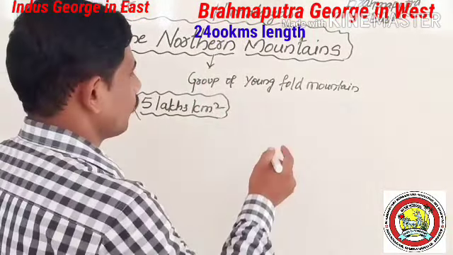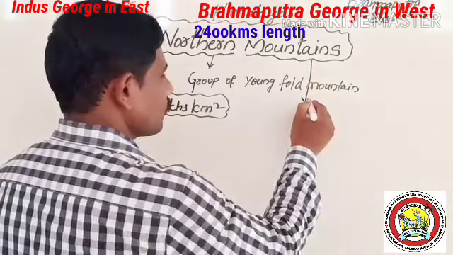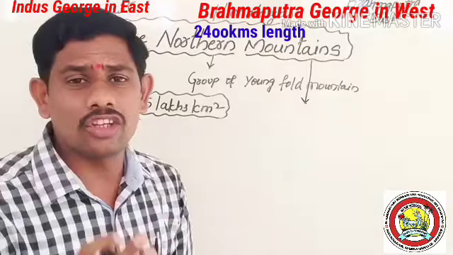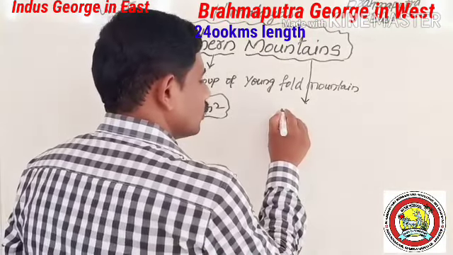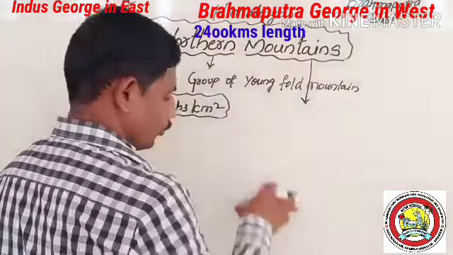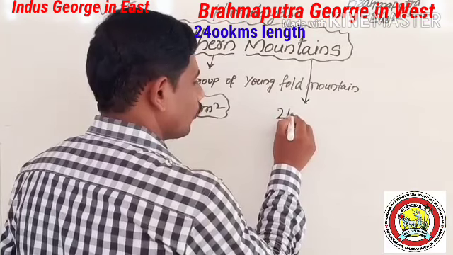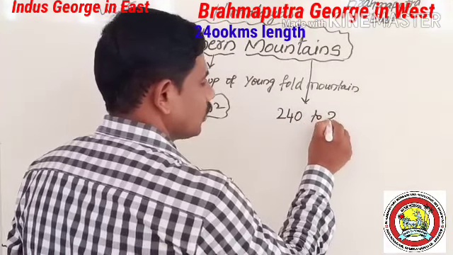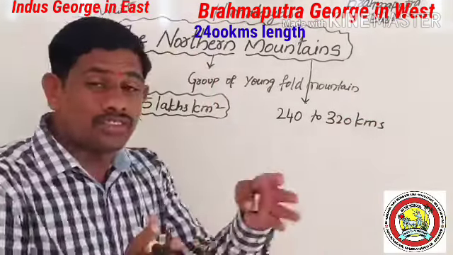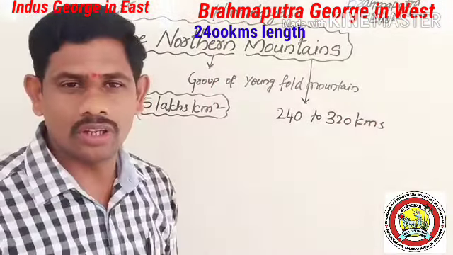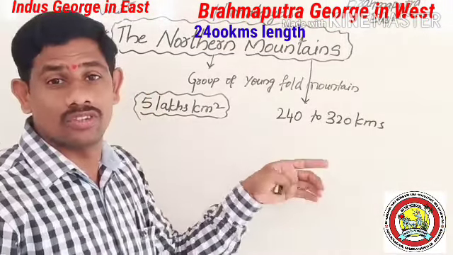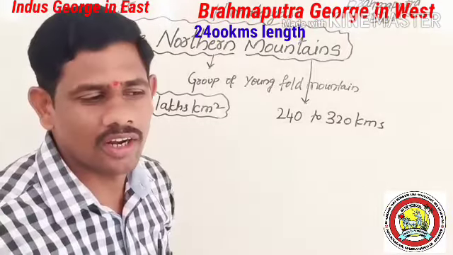Also you should know one more point: the width of the northern mountains varies from place to place. The width varies from a minimum of 240 kilometers to a maximum of 320 kilometers.